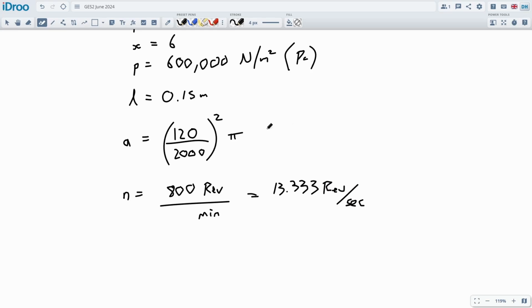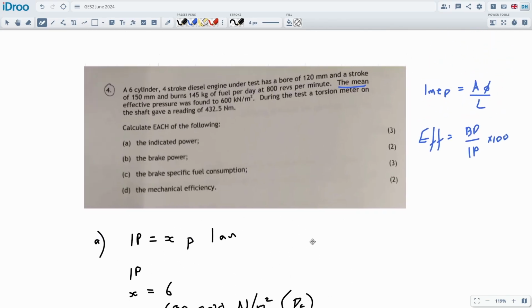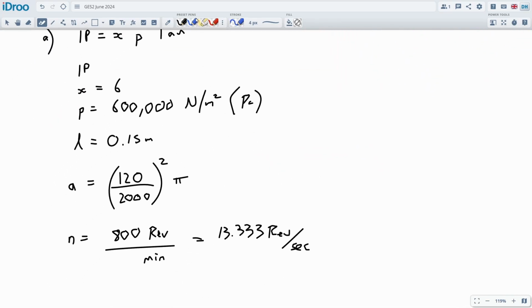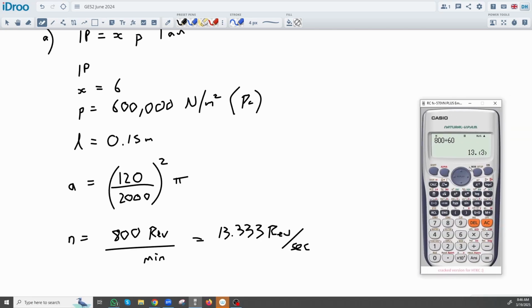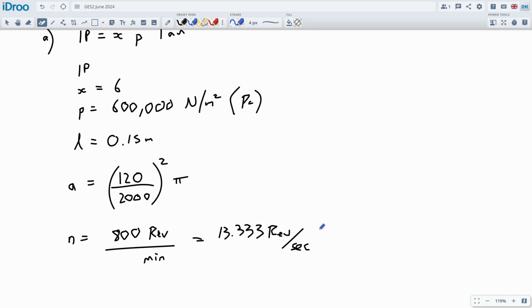And then because it's a 4-stroke engine, we're going to divide this by 2. So that turns into how many effective strokes per second. Okay, that comes out to be 6.666, we'll call it 7, and this will be effective strokes per second.